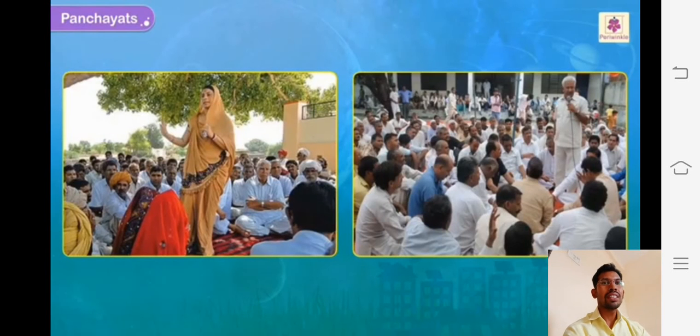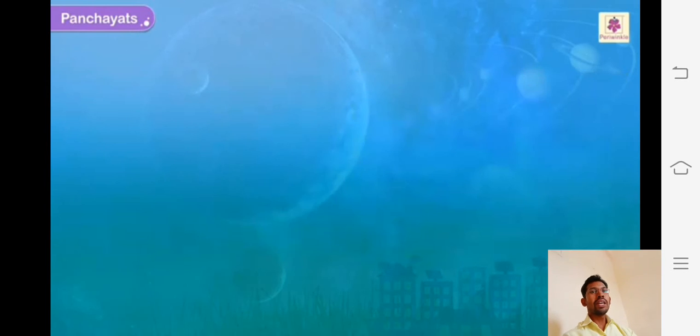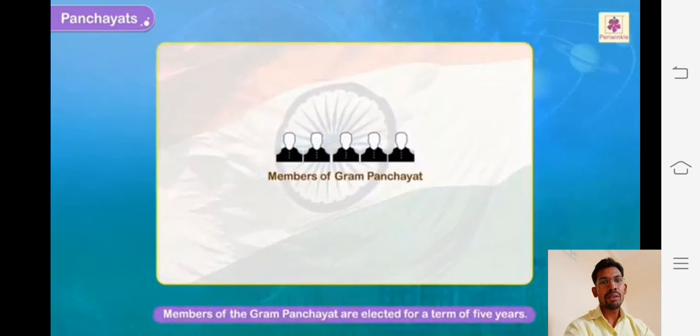You can see in this picture, people from the Gram Panchayat are having a meeting. How are they having the meeting? They are discussing the planning, which things they have to take up, what kind of improvement is needed, what kind of developments are needed in their village.